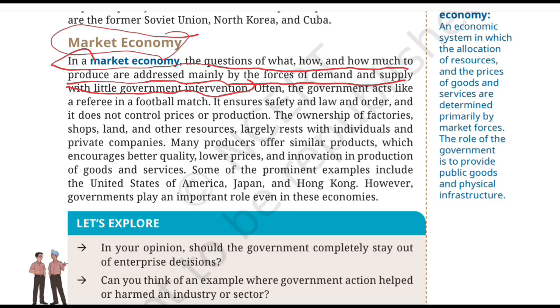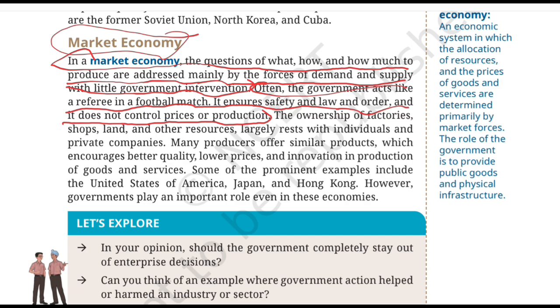determining the production. Okay, so often the government acts like a referee in a football match. It ensures safety and law and order, and it does not control prices for the production. So this is one of the easiest analogies in the chapter.